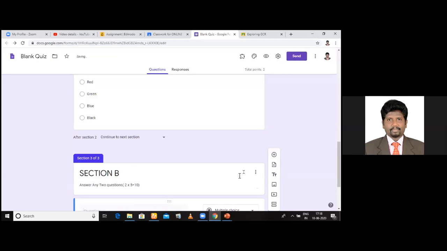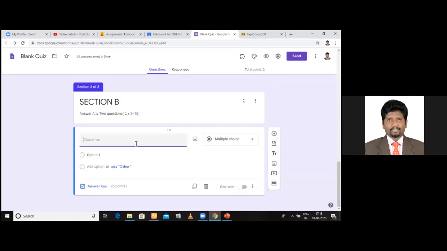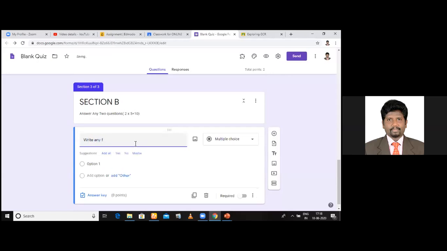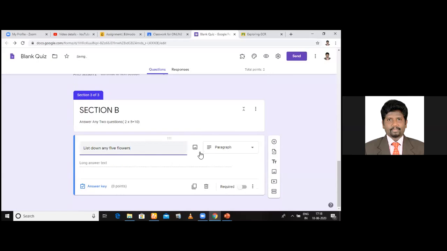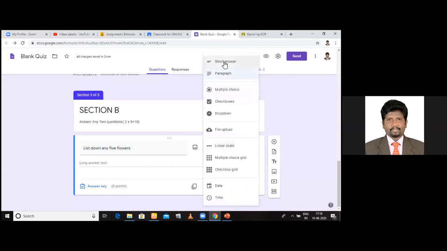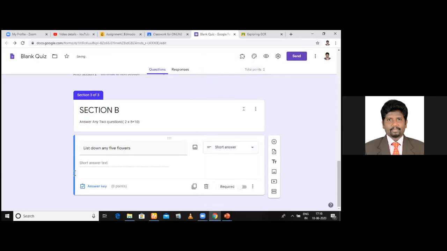Click here. I'm just adding 1 question just for model. Now I want short answers. Write any 5. List down any 5 flowers. Okay. List down any 5 flowers for the students, for the school students. Okay. So see here, question type is short answer, paragraph and things like that. So click short answers. So students will be able to answer.